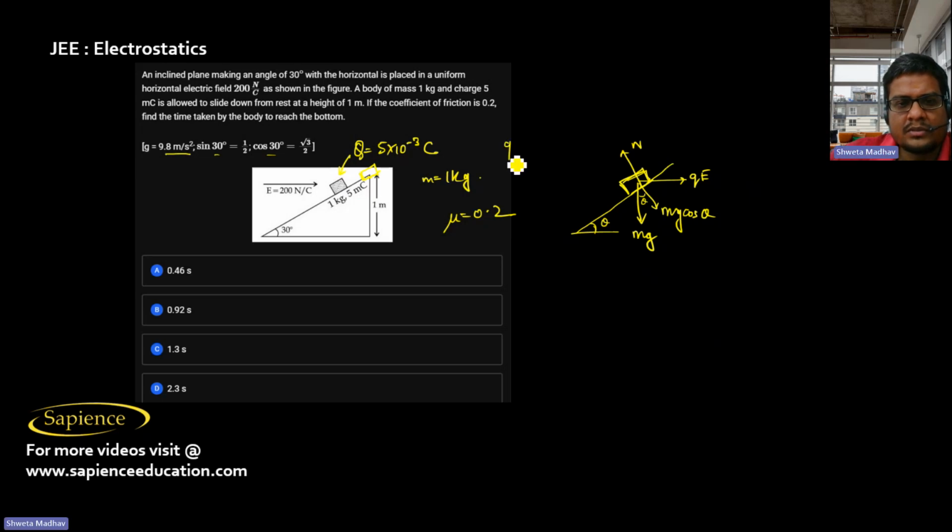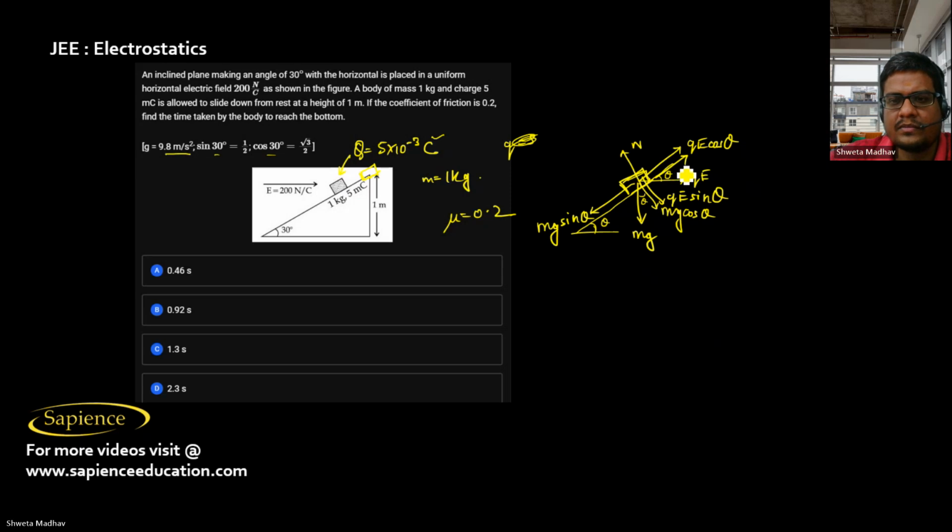where q is 5 millicoulomb. So this is qE. This is angle theta also. Therefore its components will be qE cos theta like this, and this will be qE sin theta. And there is friction also. So friction is acting. Like this there is mg sin theta acting, and this way the frictional force is acting. Frictional force, which is mu times N.